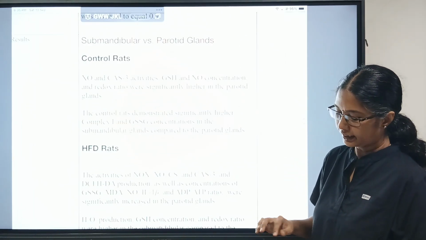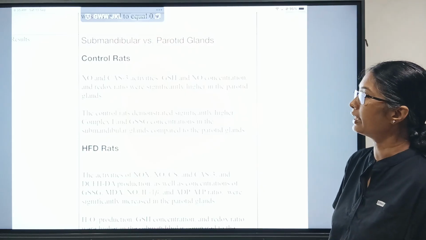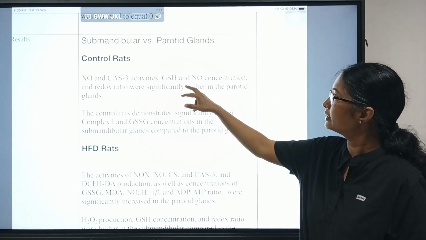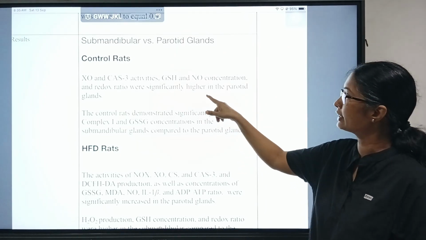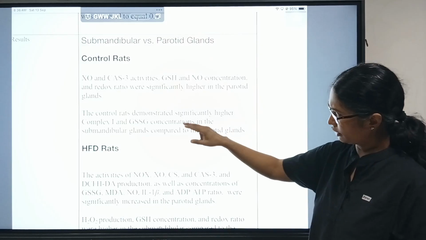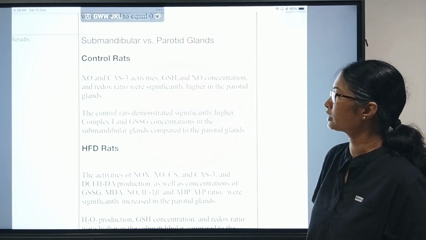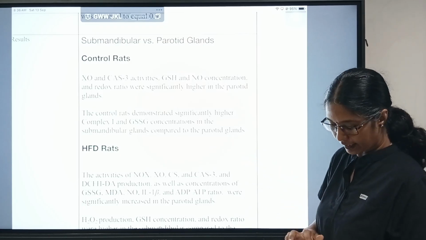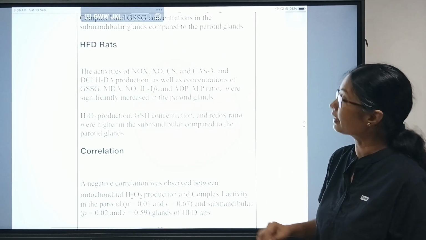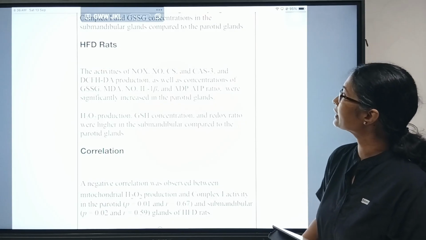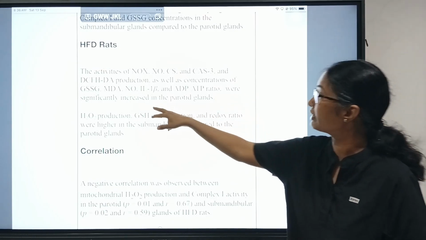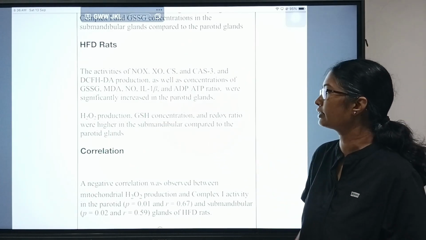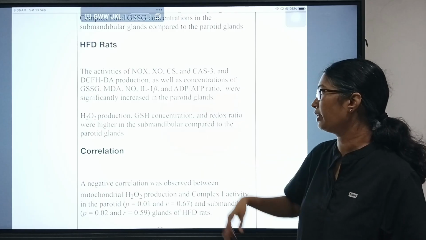In the results, they compared the submandibular glands and the parotid glands. The control rats showed xanthine oxidase and caspase 3 activities, GSH and NO concentration, and redox ratio significantly higher in the parotid glands. The control rats demonstrated significantly higher complex 1 and GSH concentrations in the submandibular glands compared to the parotid glands. In the high-fat diet rats, the activities of NOx, xanthine oxidase, CS and CAS3 were significantly increased in the parotid glands. Hydrogen peroxide production, GSH concentration and redox ratio were higher in the submandibular gland compared to the parotid glands.